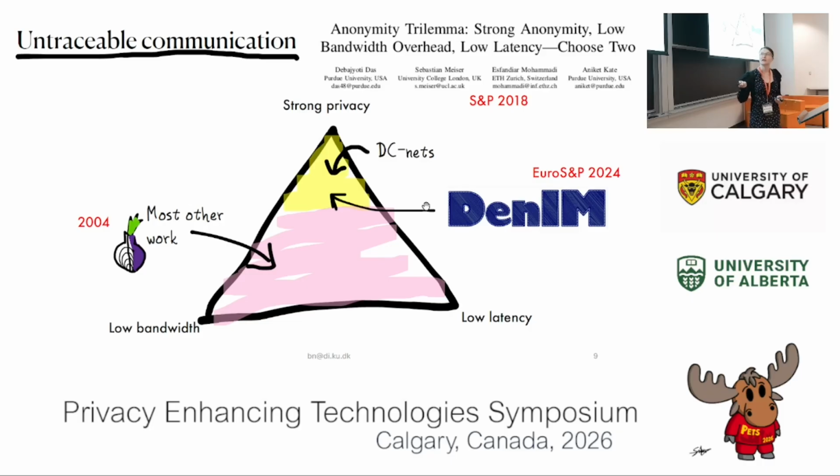So for example, the seminal work by Chaum from 81 is the DC-net one with strong privacy. Tor is somewhere in the more performance region, where you have lower privacy, but you have more performance. Lots of work going on there. And us ourselves, I put this work that you might not know, Denim from S&P 2024. Aslan and myself were authors on that paper. And we were placing ourselves somewhere in this trilemma, right? Because we had to.